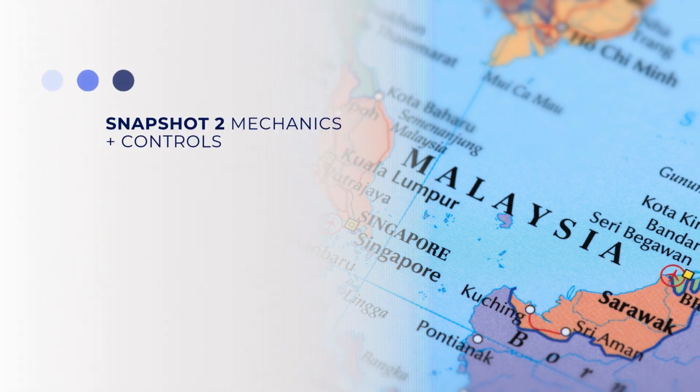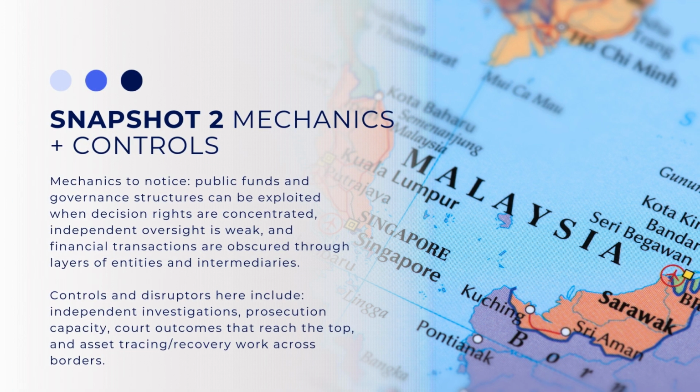The mechanics to notice in this case were that public funds and governance structures can be exploited when decision rights are concentrated, independent oversight is weak, and financial transactions are obscured through layers of entities and intermediaries. Controls and disruptors here include independent investigations, prosecution capacity, court outcomes that reach the top, and asset tracing and recovery work across borders.